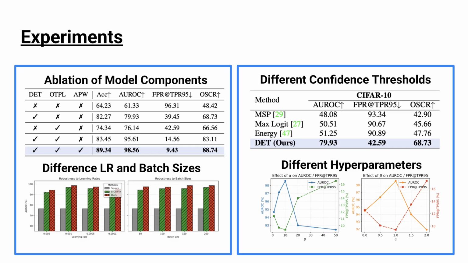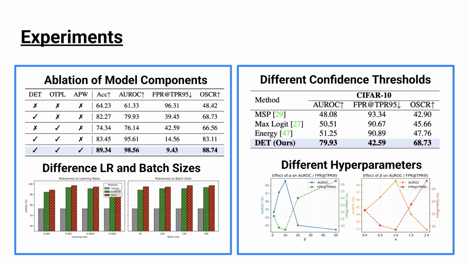First, the ablation study. We start with a baseline model without any of our proposed modules. In this case, the accuracy is only around 64% because the model struggles with unknown samples and noisy pseudo-labels. When we add only the dynamic energy threshold, performance improves significantly, since the model can better separate known and unknown samples. Similarly, when we add only the optimal transport pseudo-label refinement, we also observe strong improvements, showing that label noise is a major issue during test time adaptation.